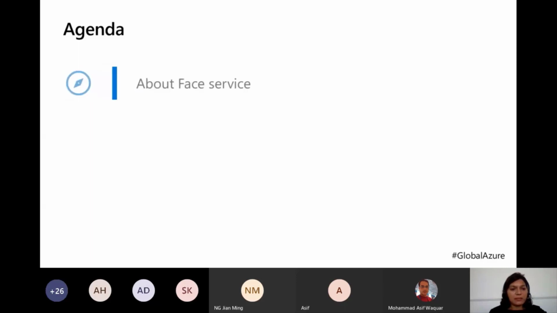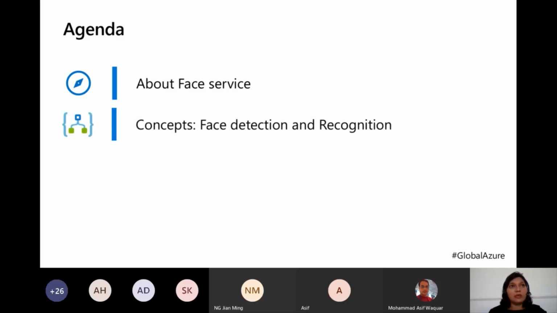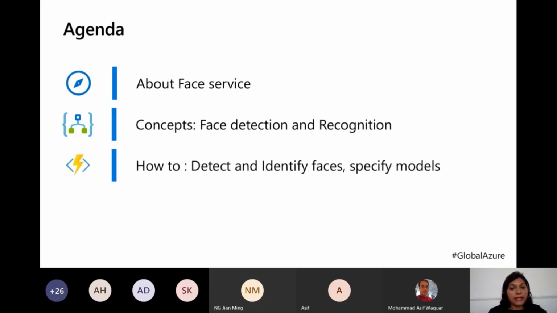The agenda is something like this: we will briefly learn about the Face service, its attributes, how it works, and the fundamentals. Then we will learn about the concepts of face detection and recognition, then about the modeling, not actually going into the depths of building machine learning models for face recognition, but about leveraging the pre-trained models offered by Azure on their cloud, how to use them, and evaluating performance.